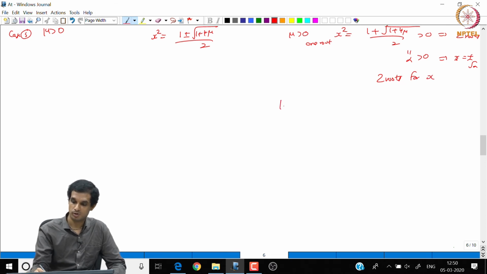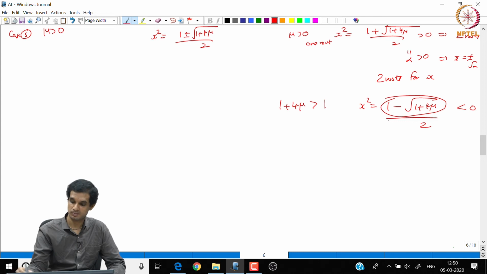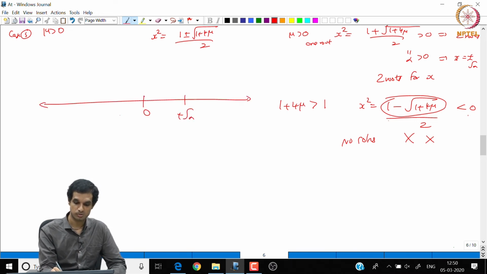But when mu is positive, 1 plus 4 mu is bigger than 1. So, for the other root, 1 minus root of 1 plus 4 mu by 2, this becomes negative, because the square root of a number bigger than 1 is still bigger than 1, and 1 minus a number bigger than 1 is negative. So, x square equal to some negative number does not make sense. So, we have no solution for this. So, this has only 2 roots now. So, apart from 0, you only have plus root alpha and minus root alpha.